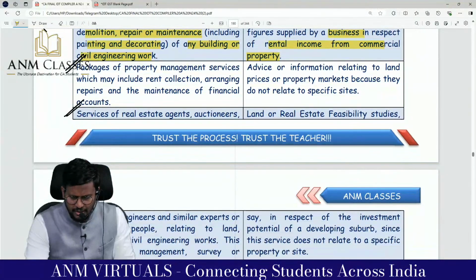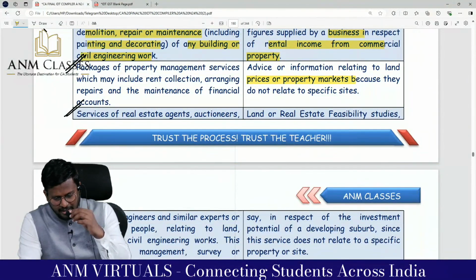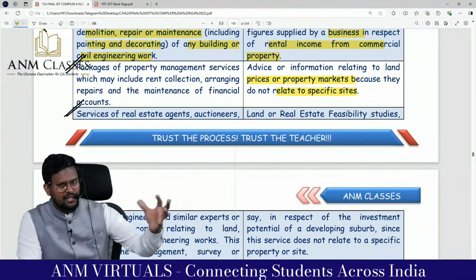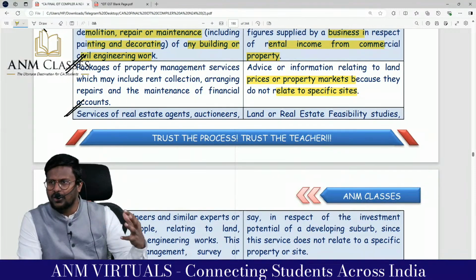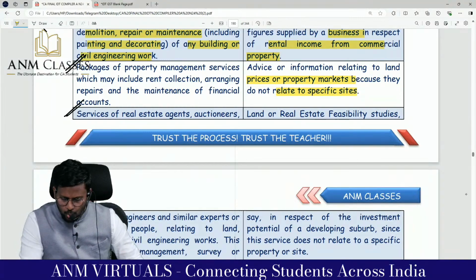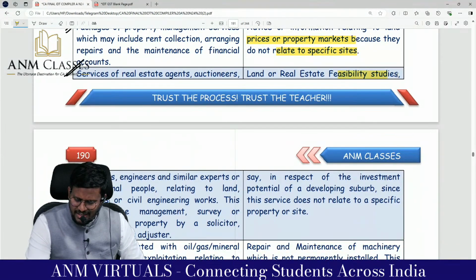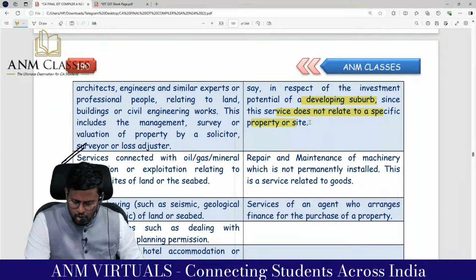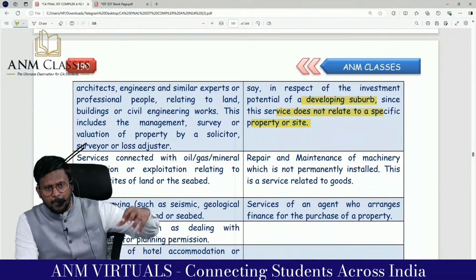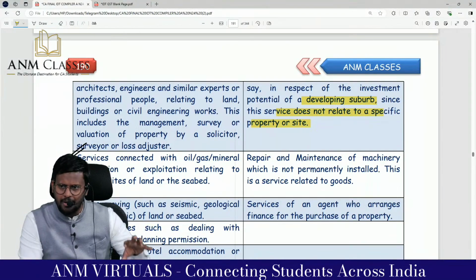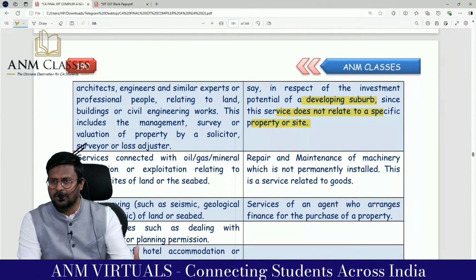Advice or information relating to land price or property market, because they are not relating to a specific site. If you give an opinion like land rates are going up in this area, that is not a direct service relating to land or real estate. Say in respect of investment potential of a developing suburb, since this service does not relate to a specific property. For example, if I do a feasibility study on whether to invest in Chennai or not, or whether to invest in Nungambakkam in Chennai or not.